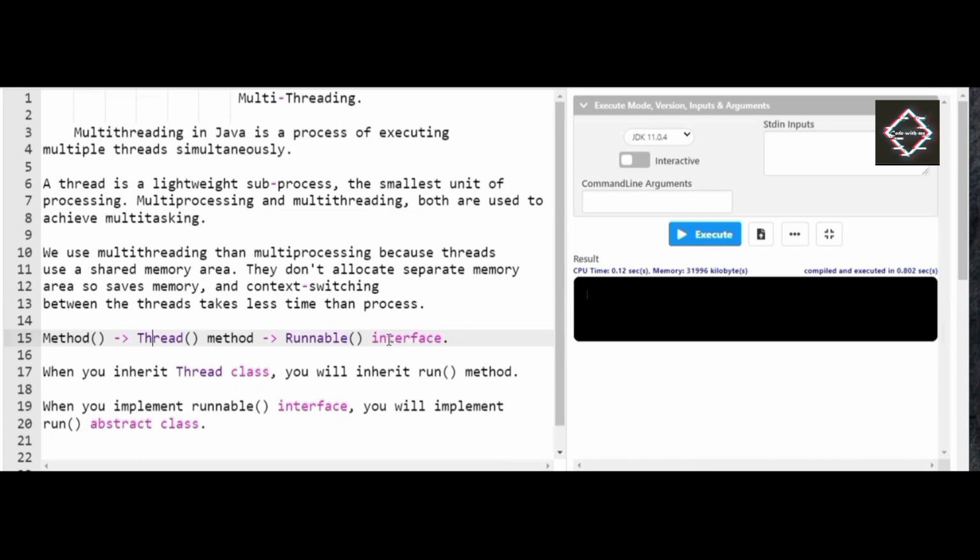Okay friends, for instance I'll be taking this out and starting directly with the coding part.